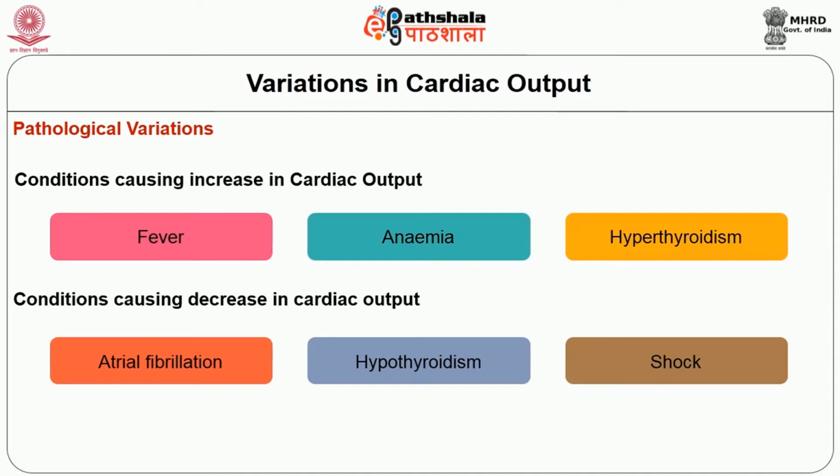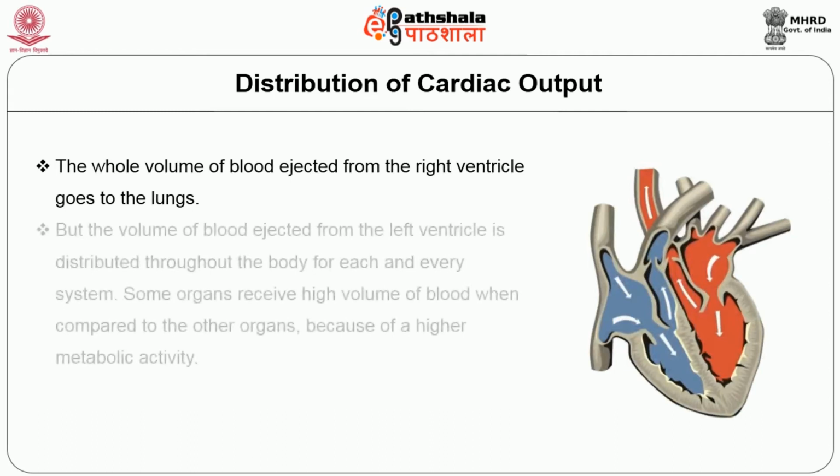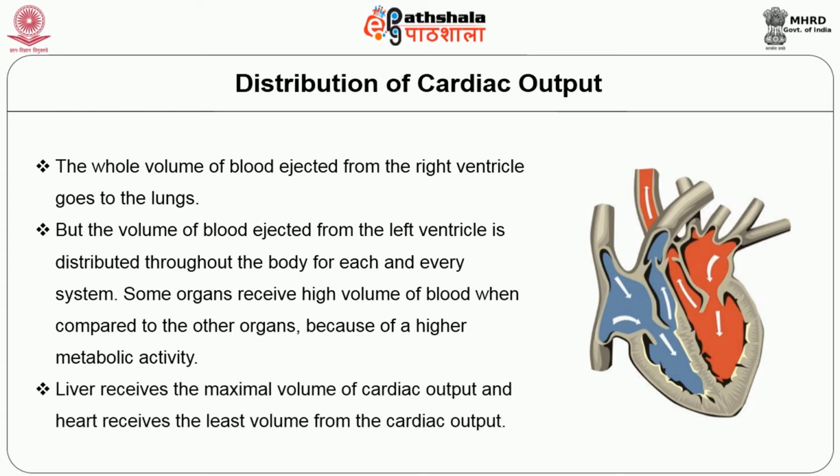Now, we will see the distribution of cardiac output. The whole volume of blood ejected from the right ventricle goes to the lungs but the volume of blood ejected from the left ventricle is distributed throughout the body for each and every system. Some organs receive a high volume of blood when compared to other organs because of a higher metabolic activity. Liver receives the maximum volume of cardiac output and heart receives the least volume from the cardiac output.